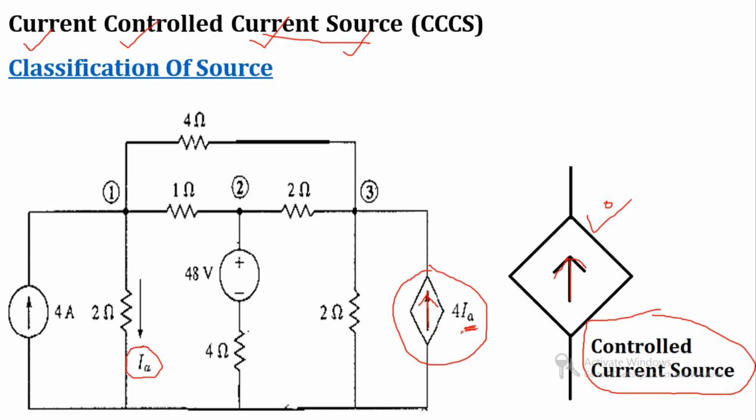By inspection it's a controlled current source, and it depends on this current IA. So this is the current controlled current source. This is the third type of dependent source, CCCS.